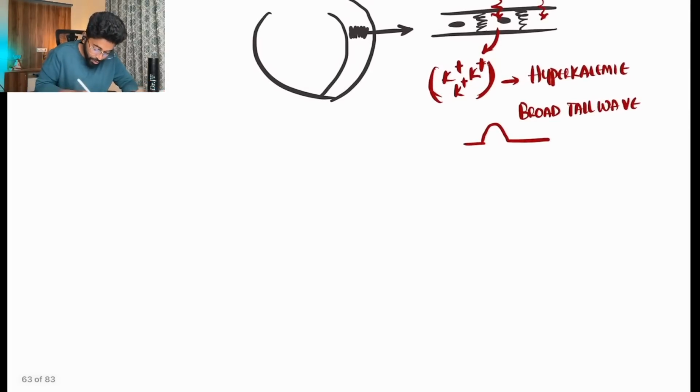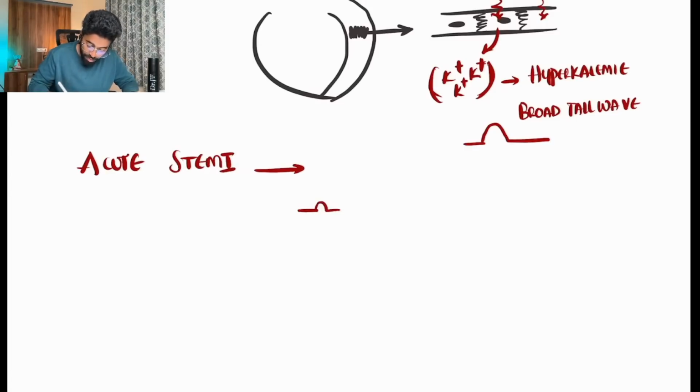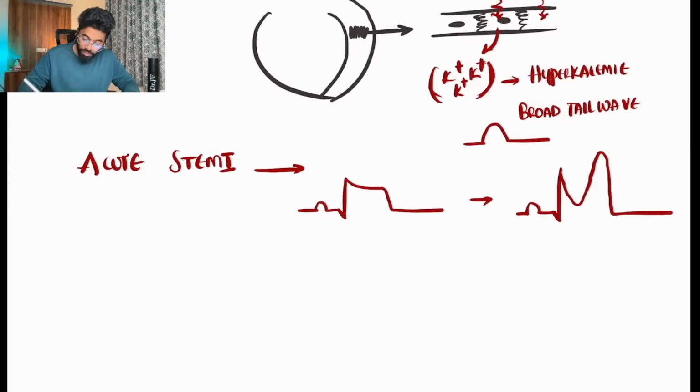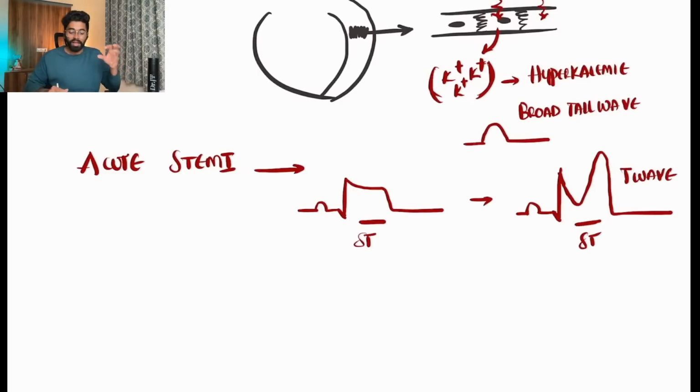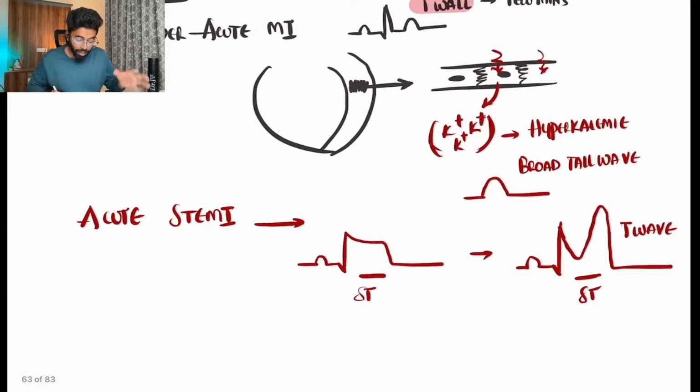As the infarction progresses, we will be having acute STEMI. That is nothing but the T wave, which we have seen as a broad and tall T wave, will be taking the ST along with it, or we can also see the same acute MI this way. This is my ST segment, this is my ST segment, and this is my T wave. So the patient will be having a broad, tall T wave along with an ST elevation. We can clearly say it can be a hyperacute MI or acute MI.